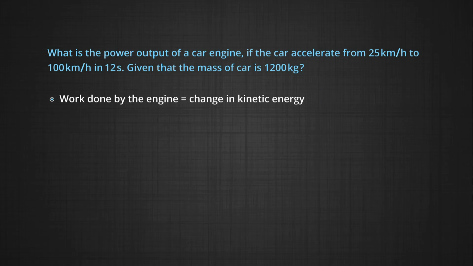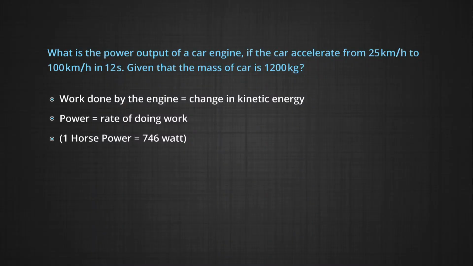You will find out the change in kinetic energy. You will therefore find out how much work is to be done, and then you will find out how much power is there. So, work done divided by the time in which you want the engine to perform the activity is going to give you the power of the engine. So, when they say the power is so many horsepower, that means the watt or kilowatt that you calculate is converted to a commercial unit as horsepower.